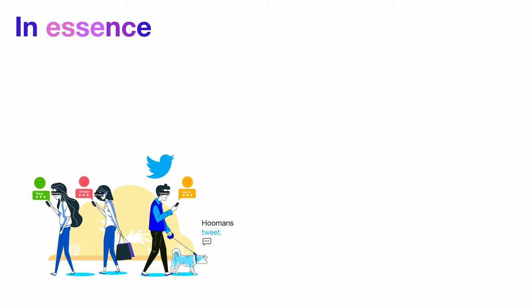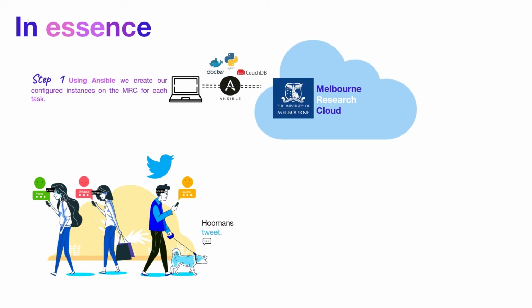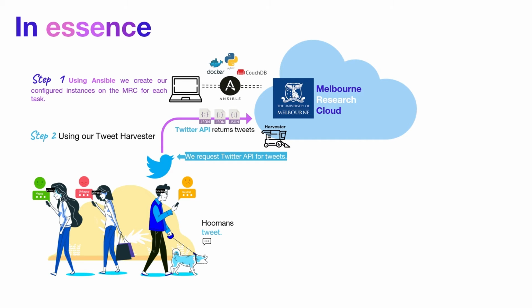So to begin with the project, we were allocated a certain section in the MRC. So step one was setting up the instances using Ansible, which is an open source configuration manager for IT infrastructure. Step two, we started pushing requests to the Twitter API to give us data from the live feed. Step three was to store this data into CouchDB. That was also another instance. And then we also had a replication drive for the main CouchDB.